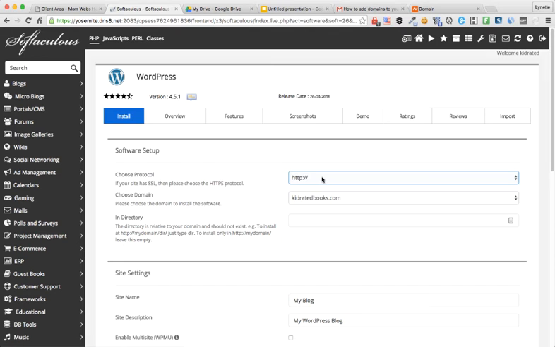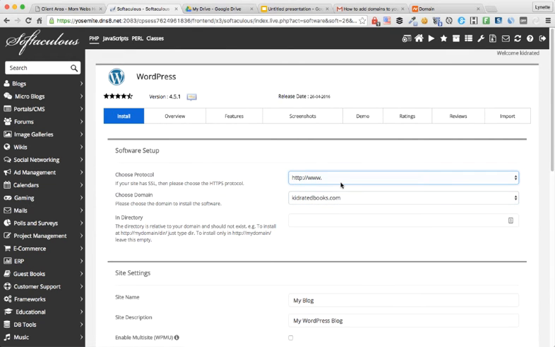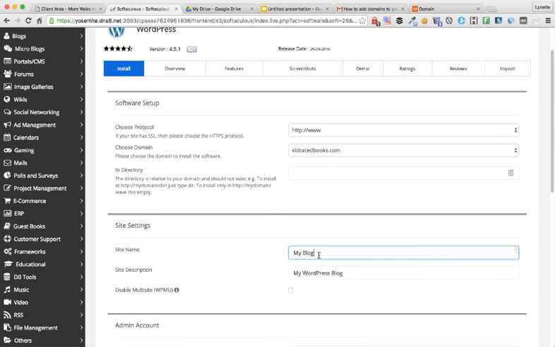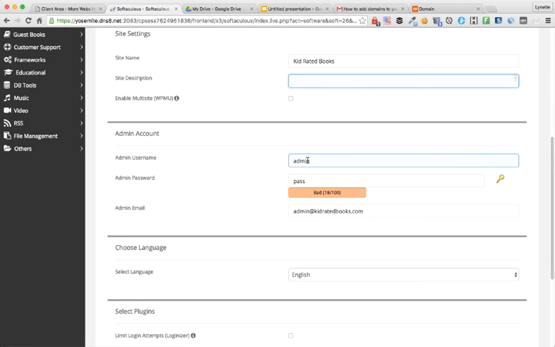We'll click Install. Under Choose Protocol, choose whether you want just HTTP or with a www. Either one doesn't matter, but they'll make it consistent. The domain we want is already selected and chosen for us. We'll leave this blank. For site name, we will enter usually the same name as your domain name. And if you want to, you can enter a description. I'll just leave it blank. Make sure you do not check this multi-site option because for the majority of WordPress users, you will not need this. Now the admin account section here is the most important thing that you need to pay attention to.